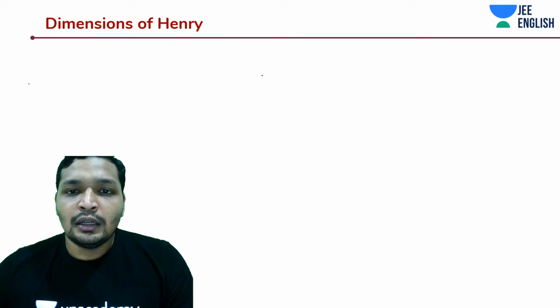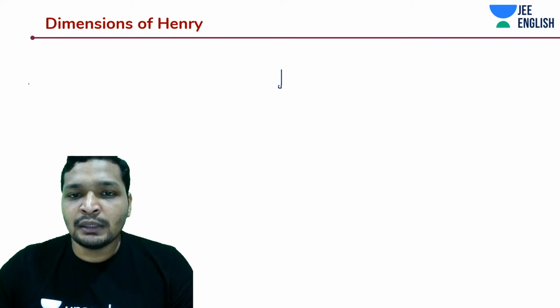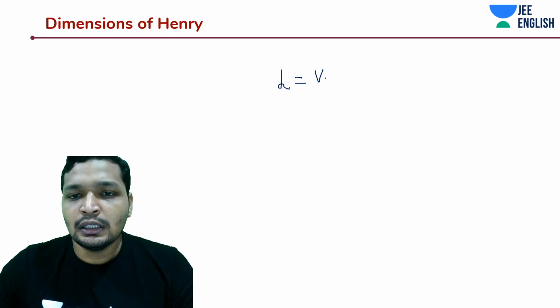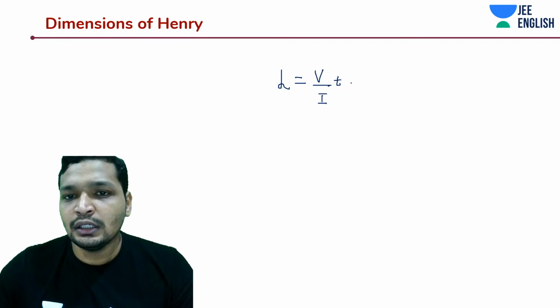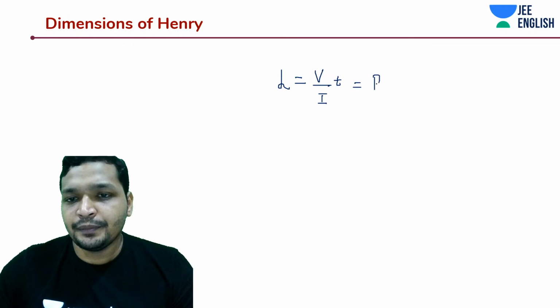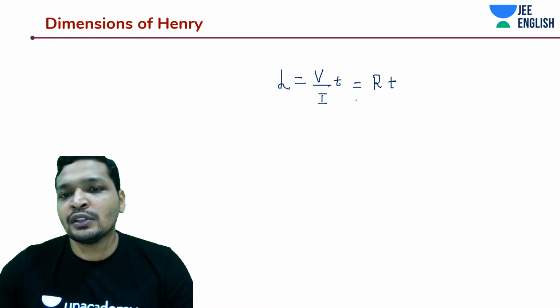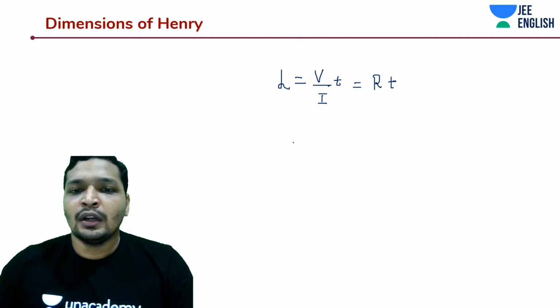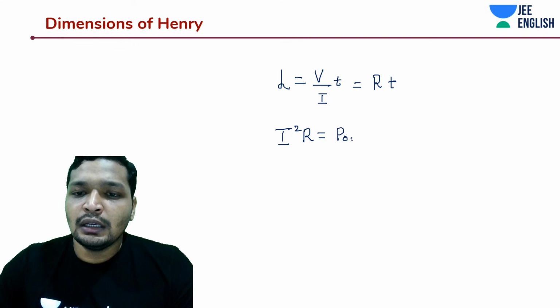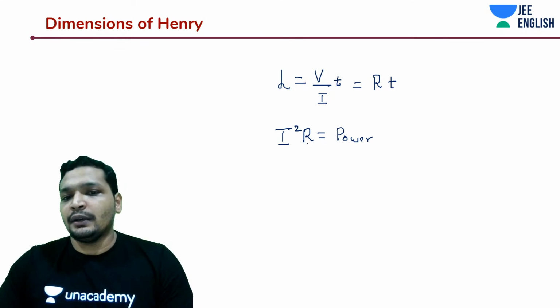So the other way of doing it is going to be something like this. We know already this thing. It's nothing but V by I into T. So we just derived this. Okay, and this is nothing but R into T. Okay, time constant is L by R. Now I squared R is equal to power. There is something known as power, which is nothing but I square R.